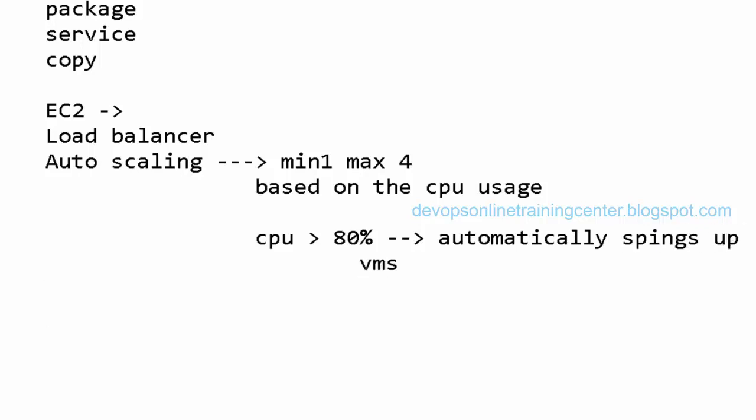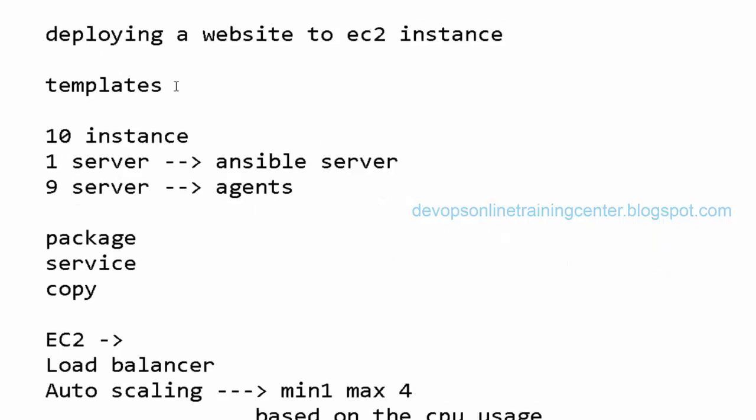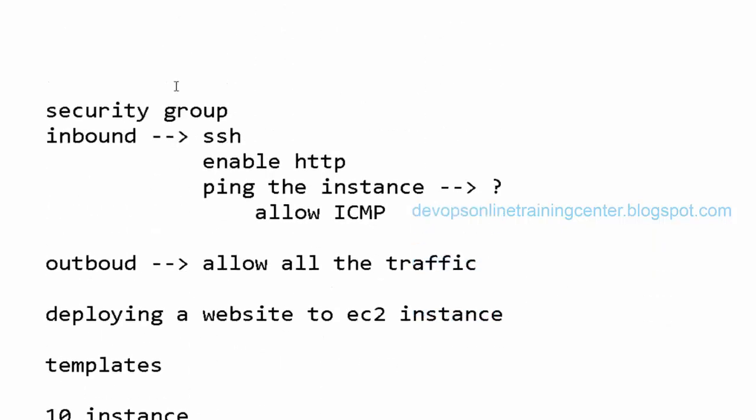Okay, one at a time it will spin and it will make 4 instances ready. That we'll see, and also we'll see load balancer wherein the traffic is redirected to different instances based on the load. Okay, so we deployed a website onto EC2 instance.